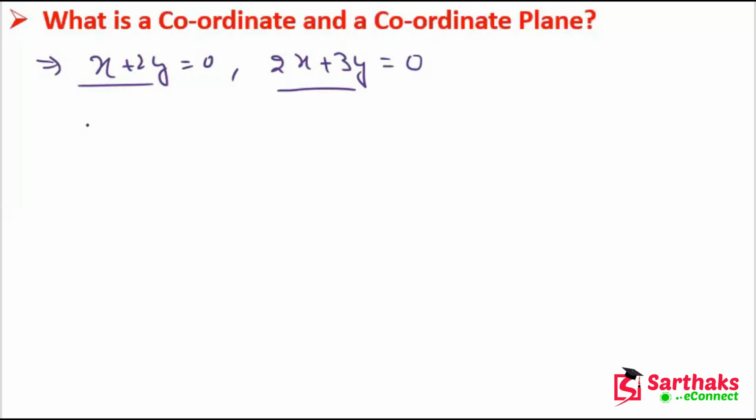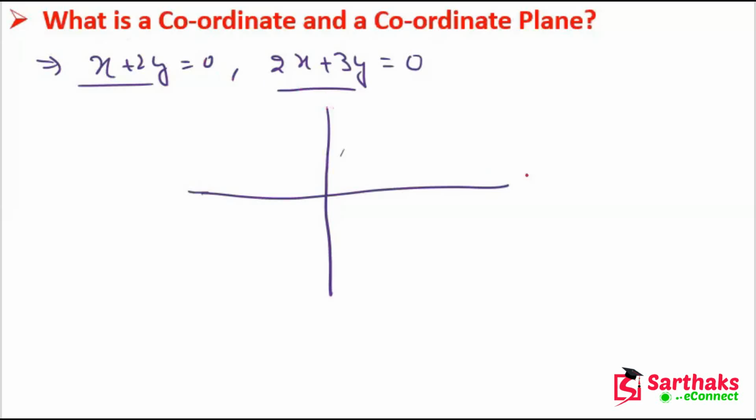Okay, so the number line, which is also known as the Cartesian plane, is divided into four quadrants like this. These are two perpendicular lines.